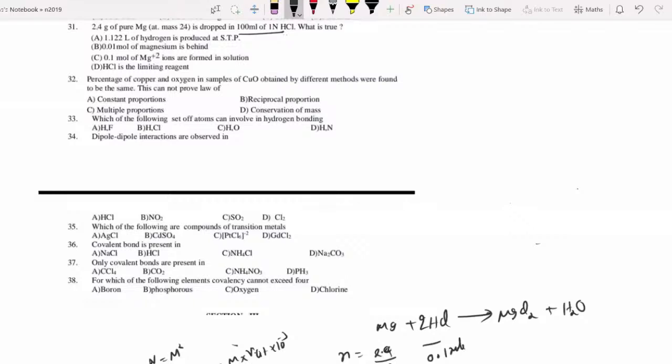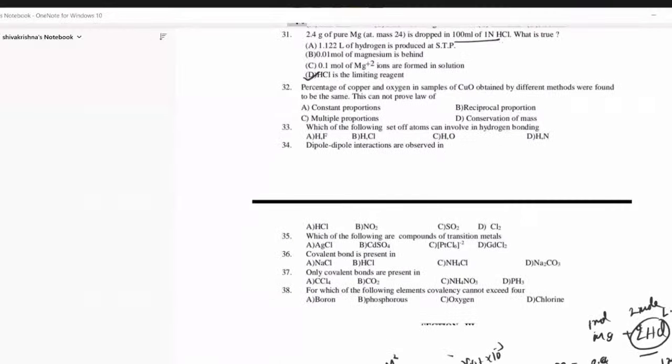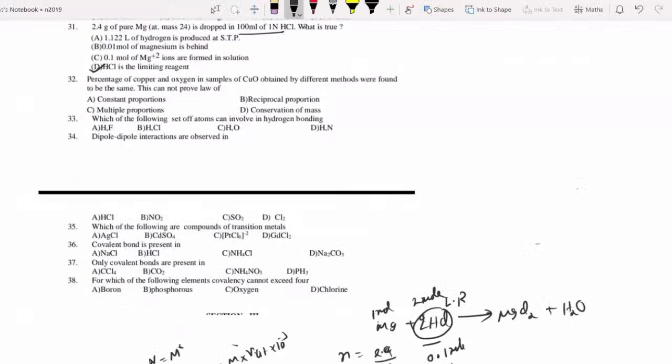But you are going wrong. Sir, 1 mole of magnesium requires 2 moles of HCl. Then 0.1 requires 0.2 moles. But they gave 0.1. So HCl is the limiting reagent. So the first point is over. Anybody still having a doubt, you can raise your hand and I can explain. So HCl is the limiting reagent.